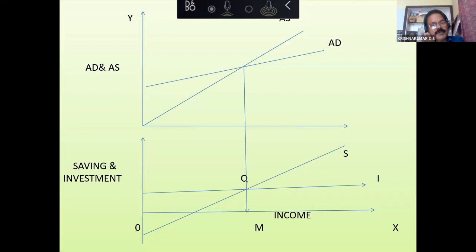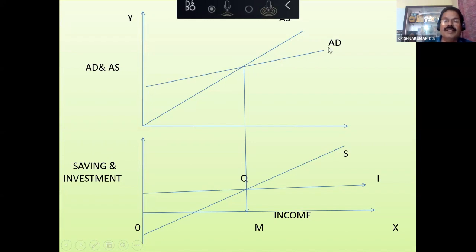Now you see the curve. All these curves are known to them. Nothing new. So you can give a chance to them, ask them to draw S is equal to I. They may or may not be able to do it, at least one child may be able to do sometimes. Here we have the AD is equal to AS.